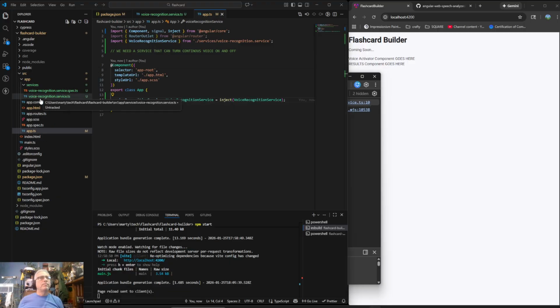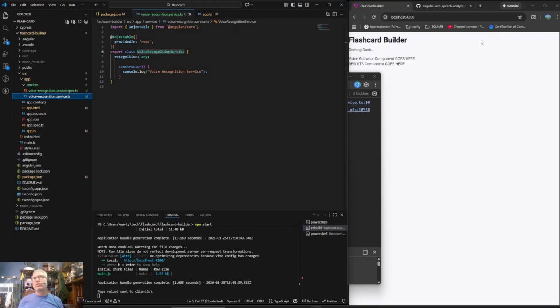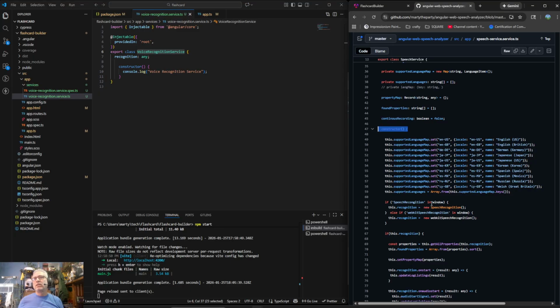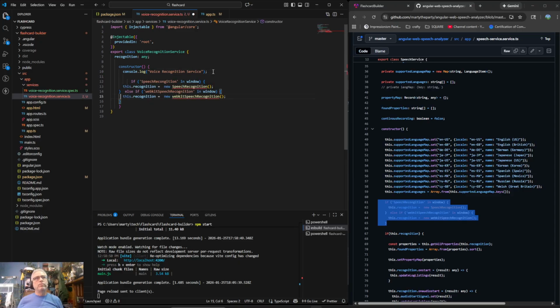So now that it is executed for us, let's go back to here and let's add something like this. Boom. Now I don't know why it doesn't know that speech recognition service.